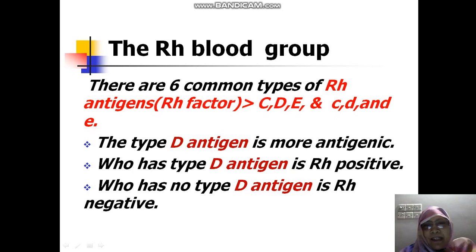Among these six antigens, capital D antigen is the most antigenic. So the person who has capital D antigen is Rh positive, and the person who has no D antigen is known as Rh negative.